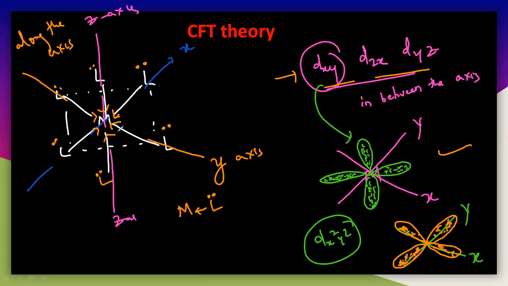Now the question here is that the metal also has certain electrons. You can take any example, like an iron or cobalt complex. Each metal has different numbers of electrons. Take iron: what is the atomic number? That is 26, so iron has 26 electrons. Every metal has a certain number of electrons. The metal has electrons, and the ligand is also donating its electrons. So the electrons present in the metal and the electrons of the ligand will go into repulsion with each other.